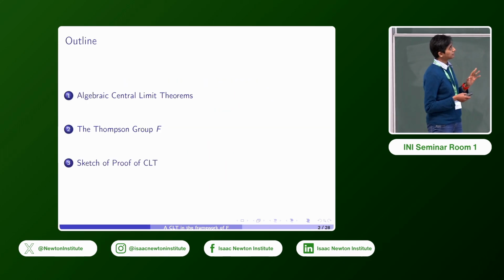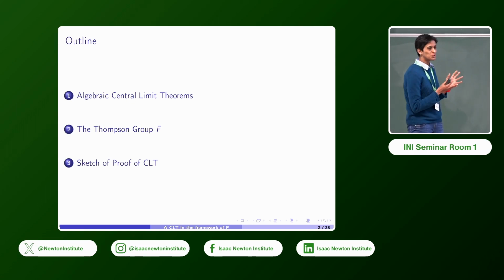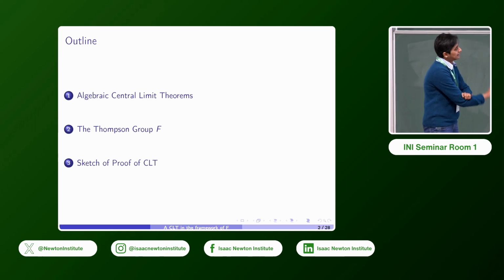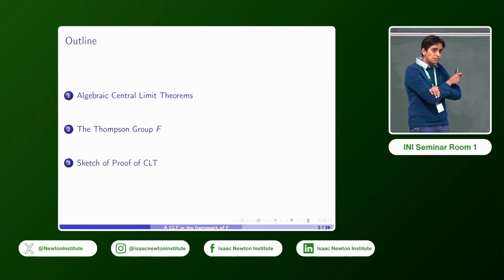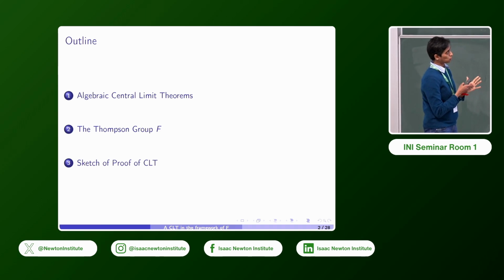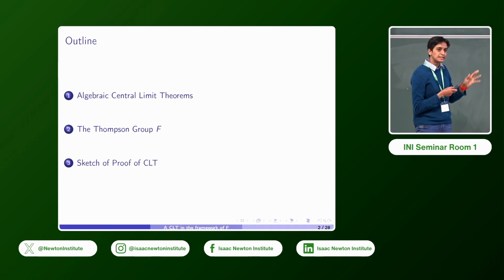I'll talk briefly first about some algebraic or non-commutative central limit theorems, and then say a little bit about the Thompson group F. Then I'll state and give a sketch of the proof of the central limit theorem in this context.